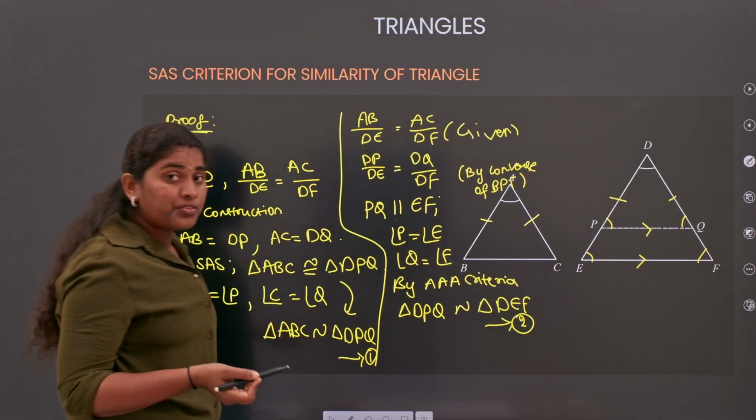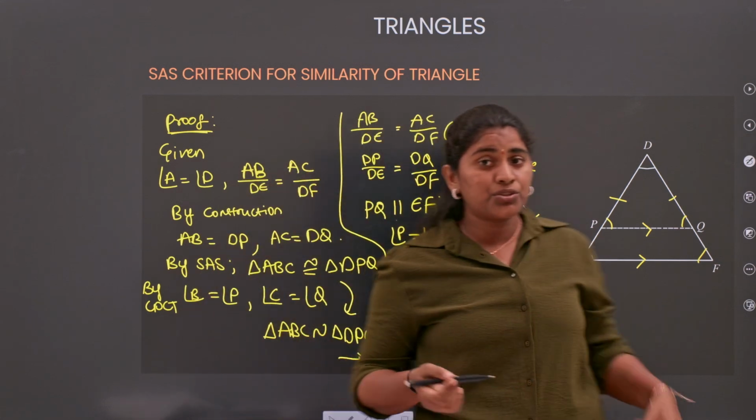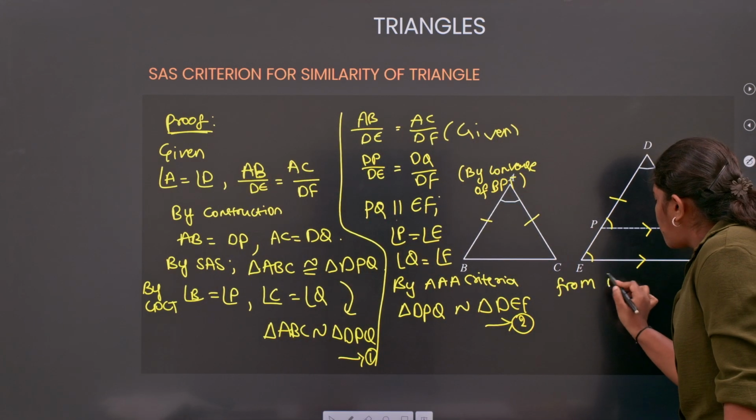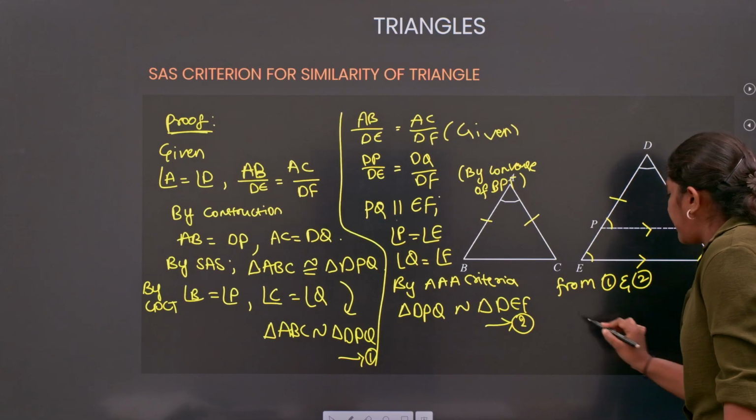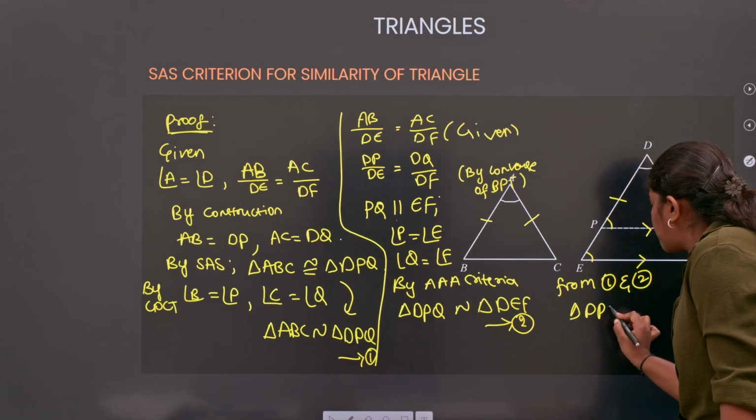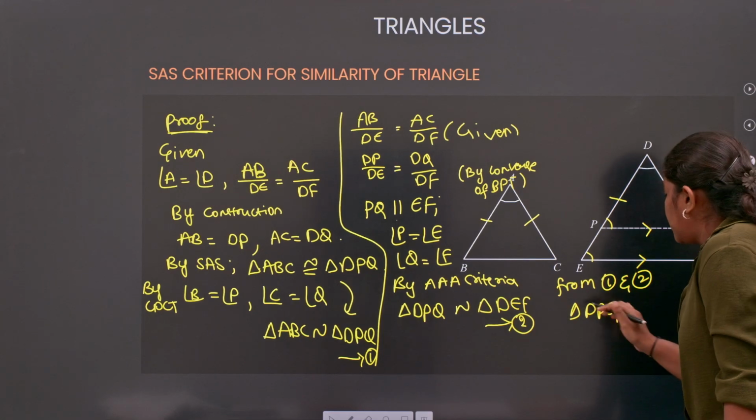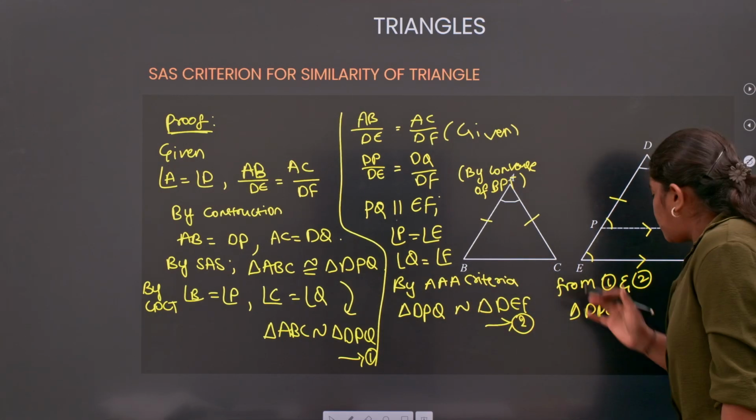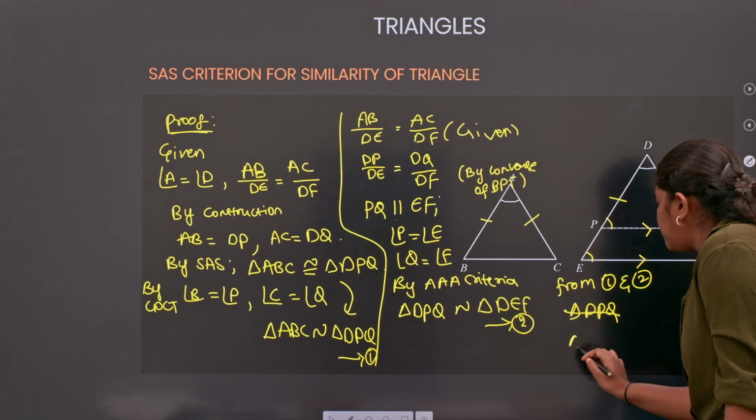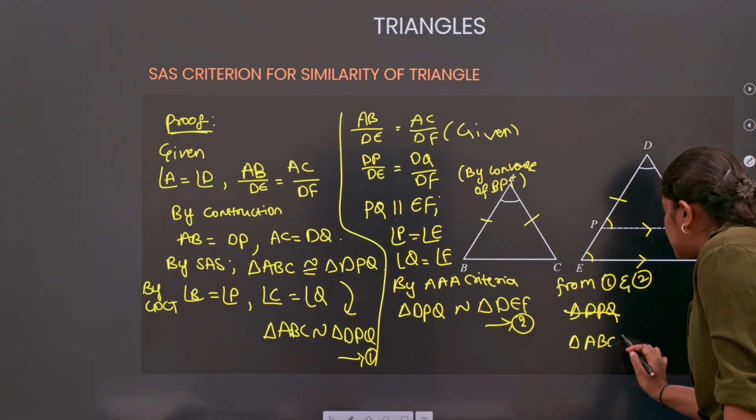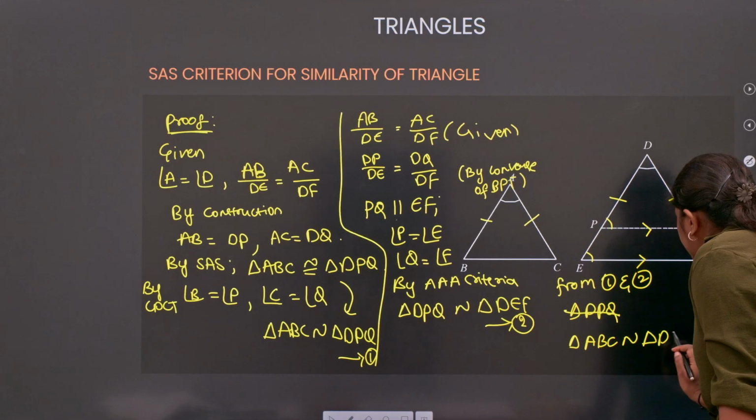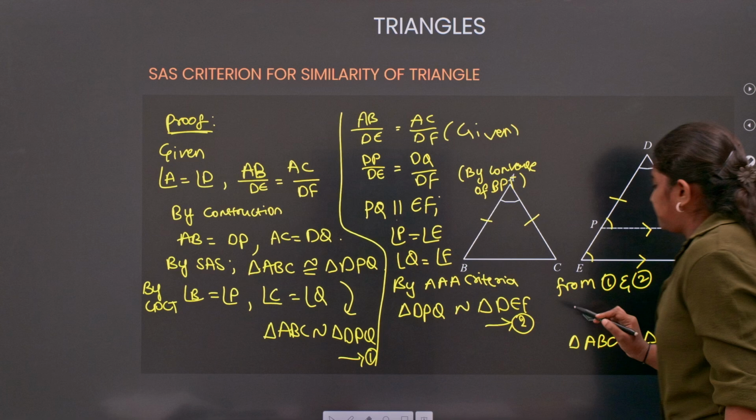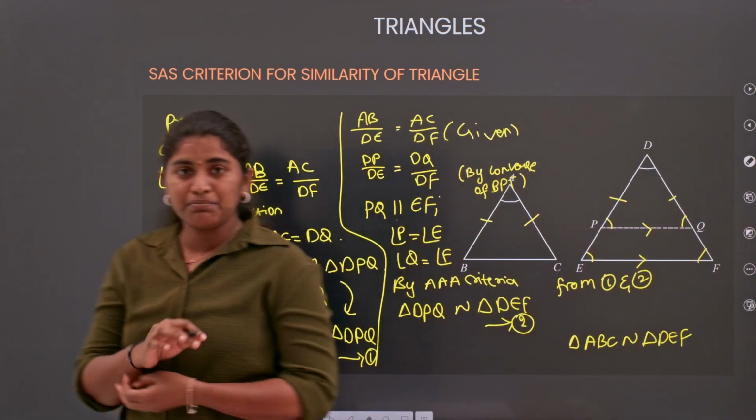So from 1 and 2, what can we write? Triangle DPQ is similar to ABC and DPQ is similar to DEF. So we can equate them, and we will get triangle ABC is similar to triangle DEF. That is the required condition for us. Clear everyone? It is very simple.